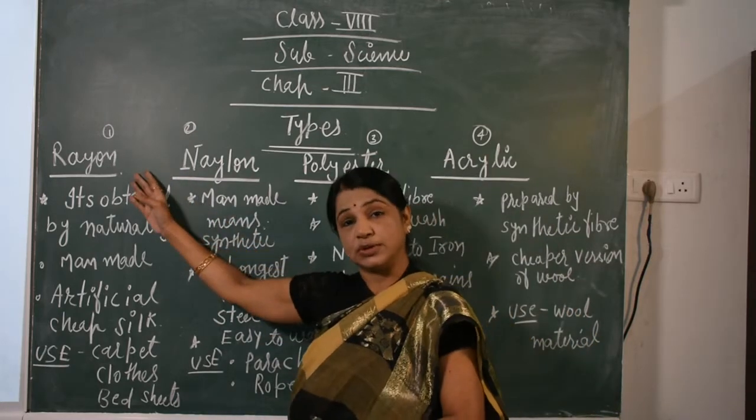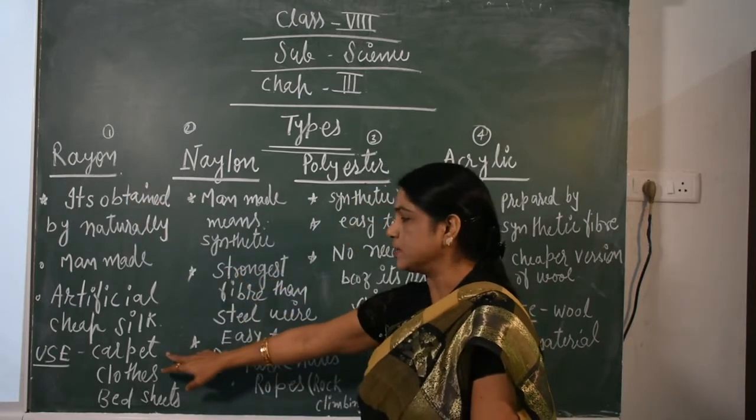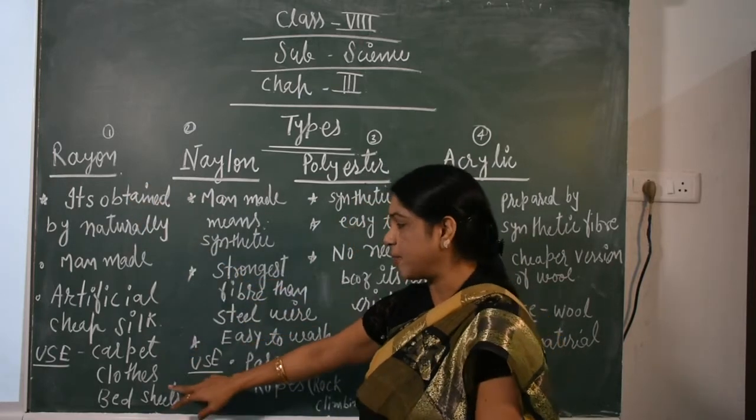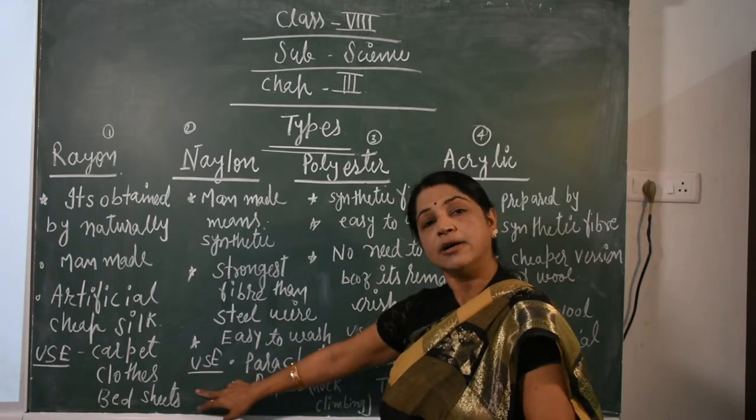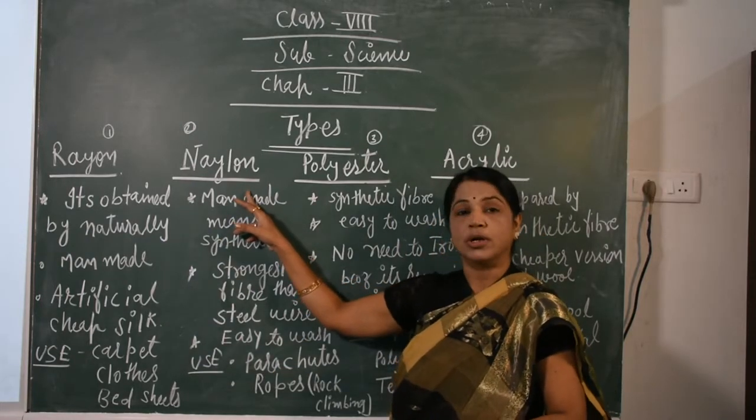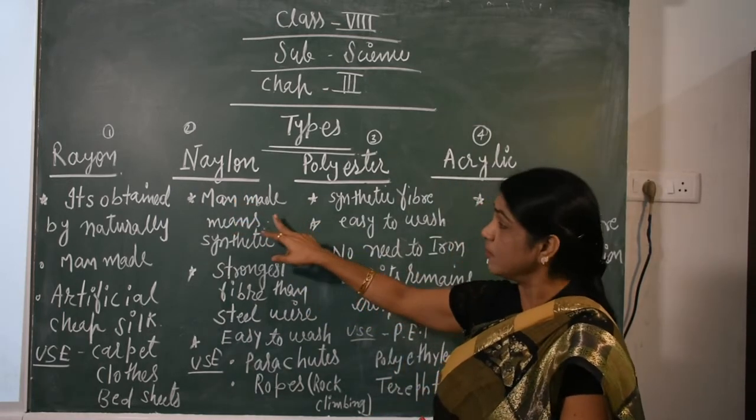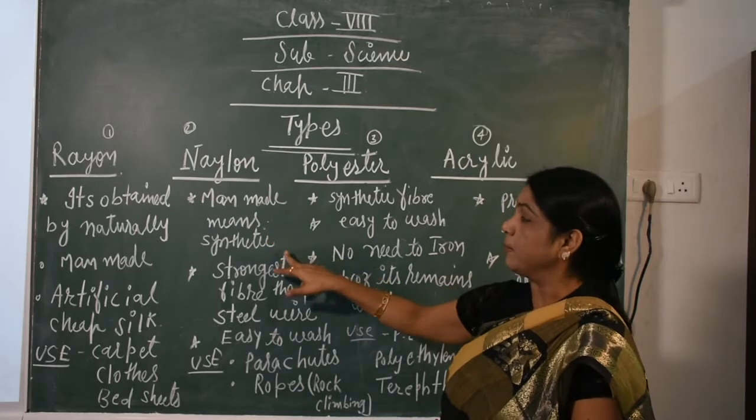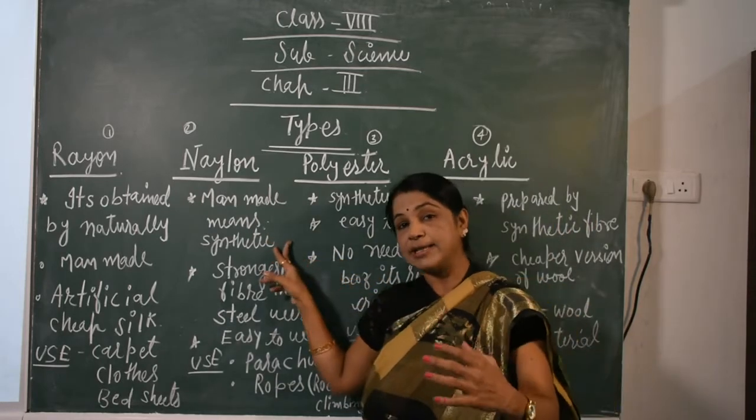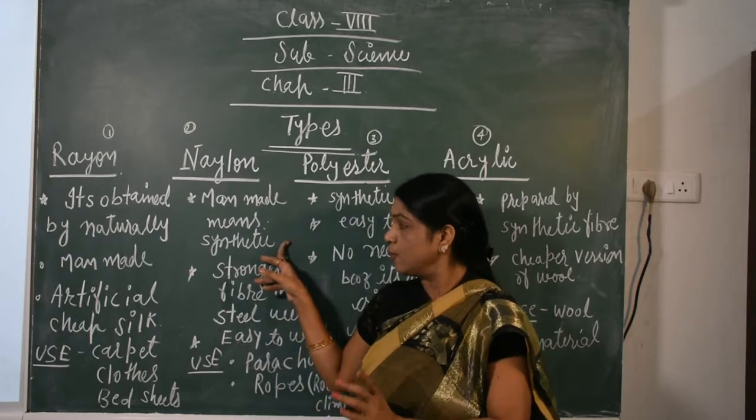Children, it has various uses, but I am going to tell you a few important ones. First, we use it in carpets, clothes and bed sheets. Now further we talk about nylon. Nylon, children, its first characteristic is that it is man-made, meaning synthetic, and man-made and synthetic means it is artificial.